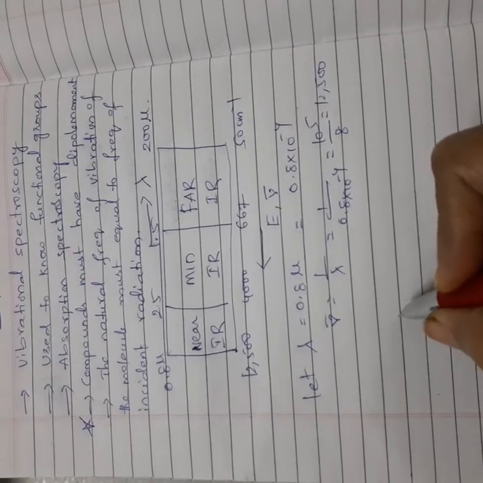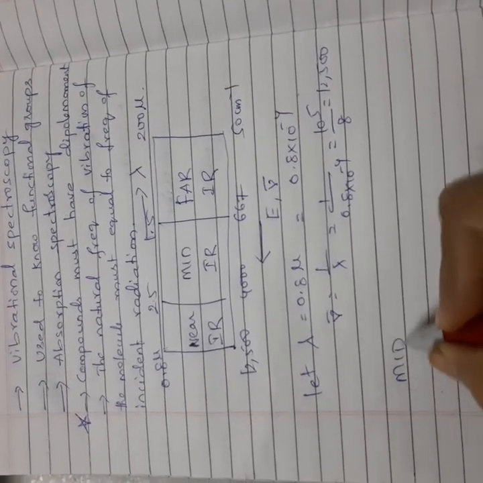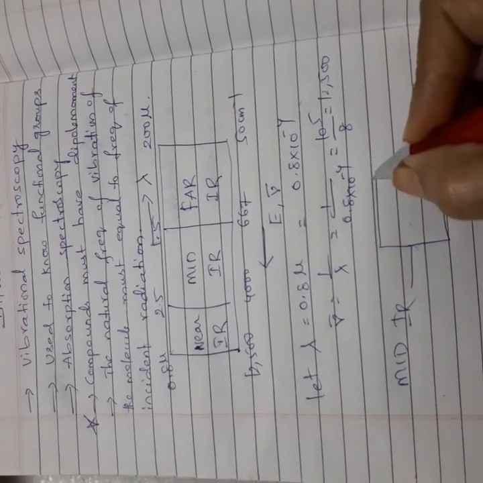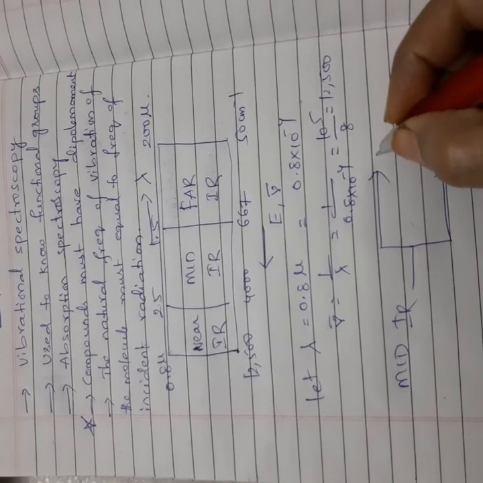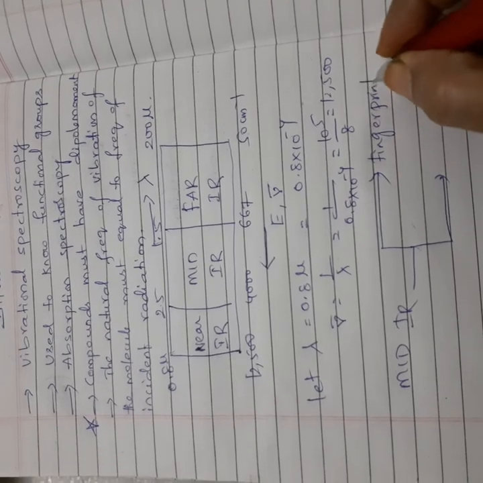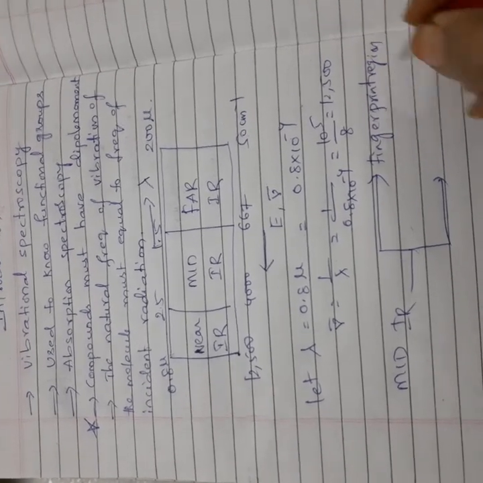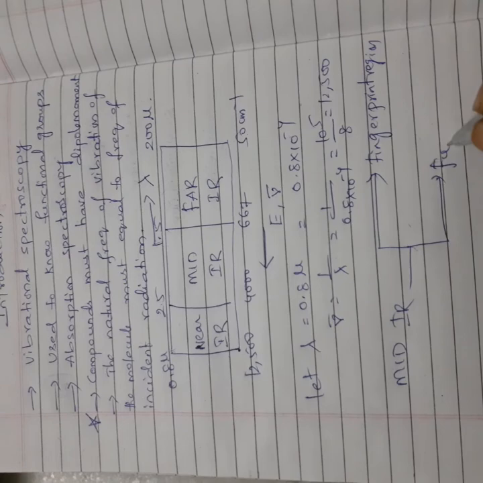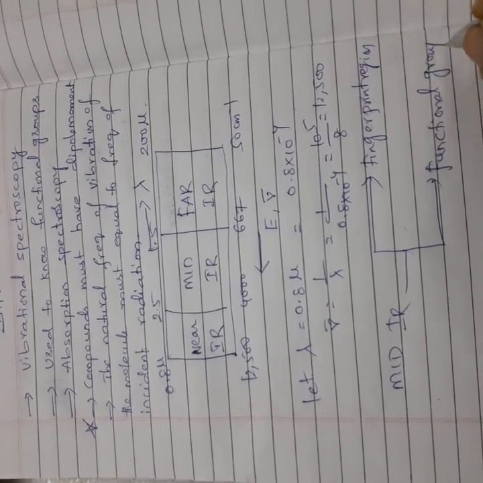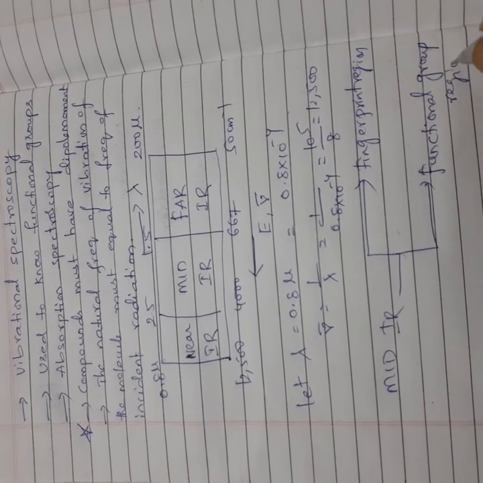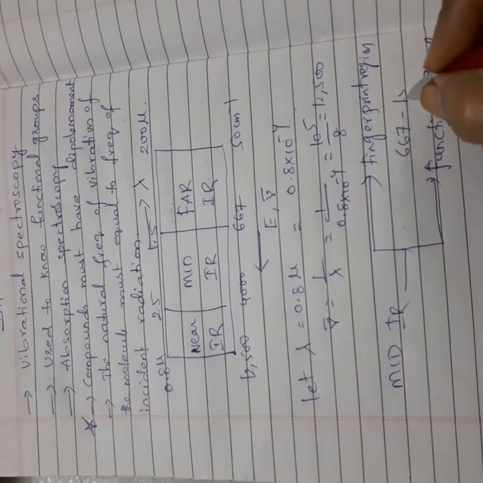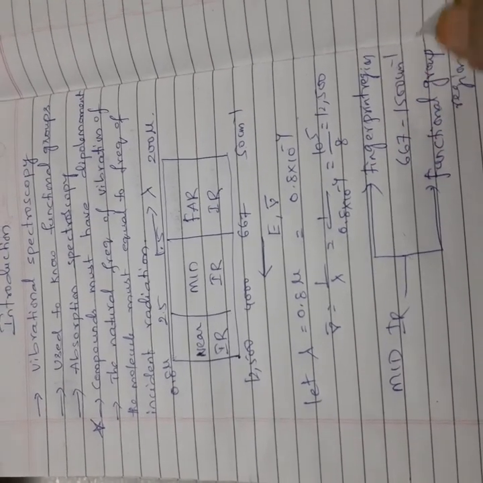Again the mid IR region is divided into 2 categories. One is the fingerprint region, and the second one is the functional group region. The fingerprint region is from 667 to 1500 centimeter inverse.